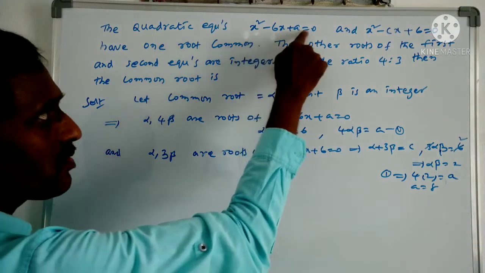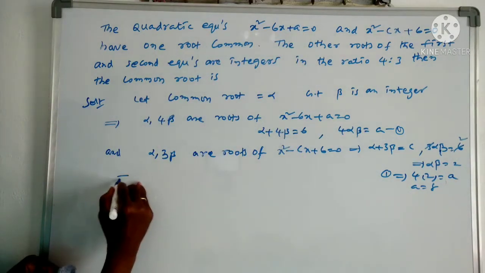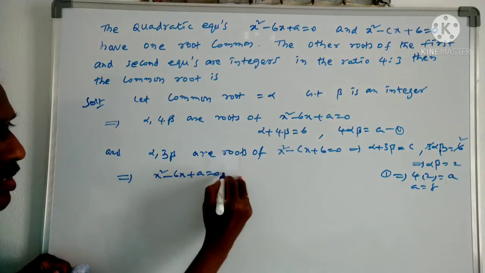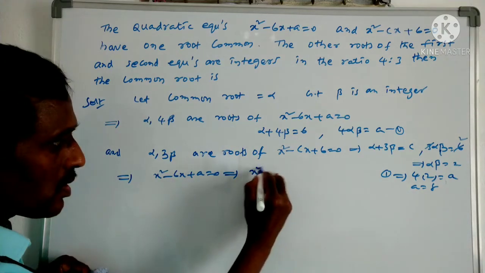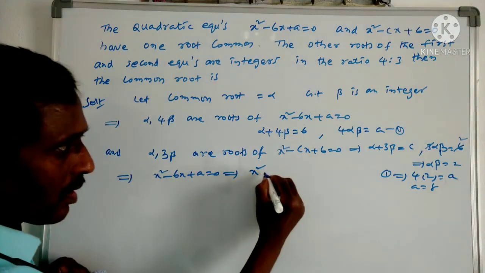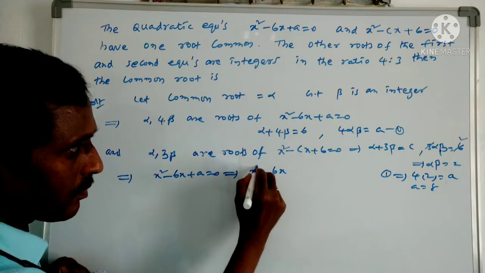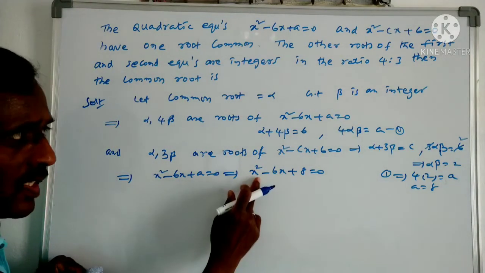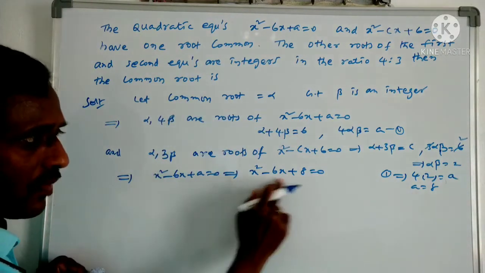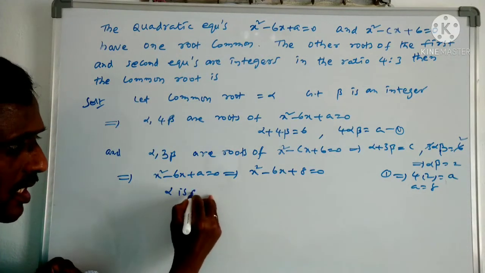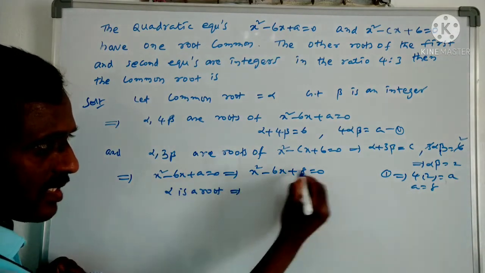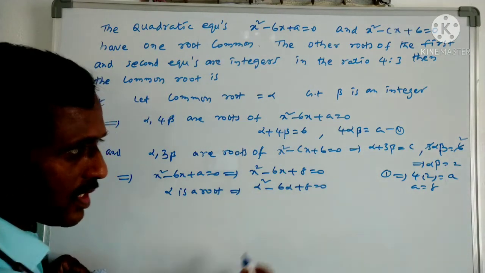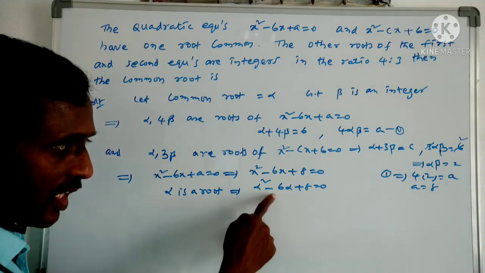Now what is the equation? This implies x square minus 6x plus a equals 0, that is, x square minus 6x plus 8 equals 0. For this equation, alpha is a common root. Alpha is a root. This implies, substituting alpha, alpha squared minus 6 alpha plus 8 equals 0. Now find the values of alpha.